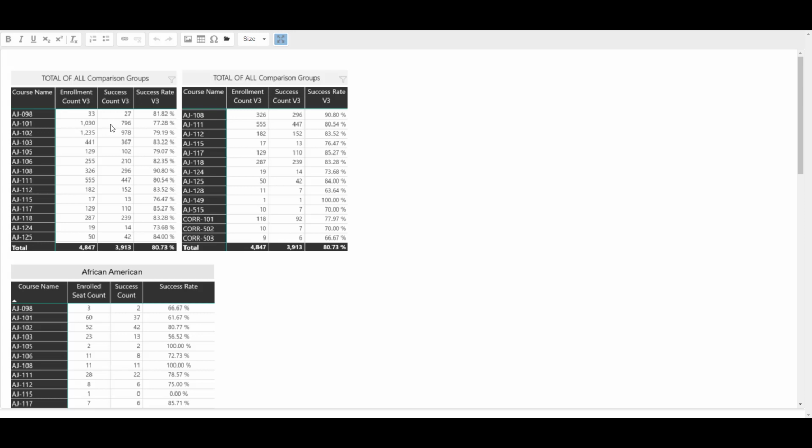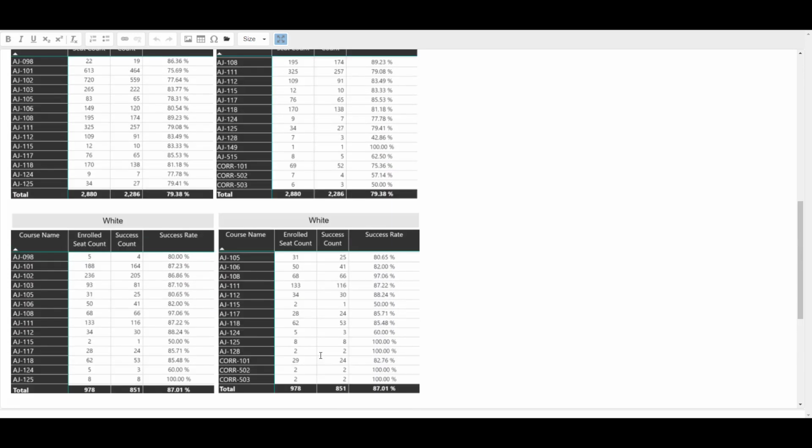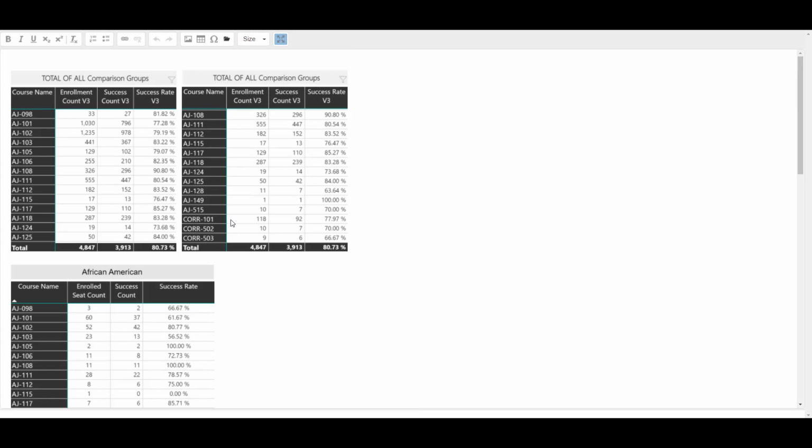796 divided by 1030 equals approximately 0.7728. Moving the decimal 2 places to convert this number to a percentage yields the 77.28% success rate. This data has been disaggregated for African Americans, Hispanics, and whites. For comparison purposes, the top row of tables contains the total data for all comparison groups: African American, Asian, Filipino, Hispanic, multi-race, Native American, Pacific Islander, unknown, and white.